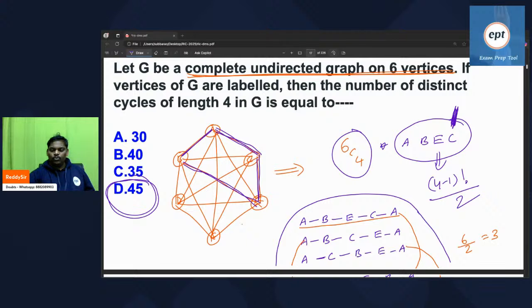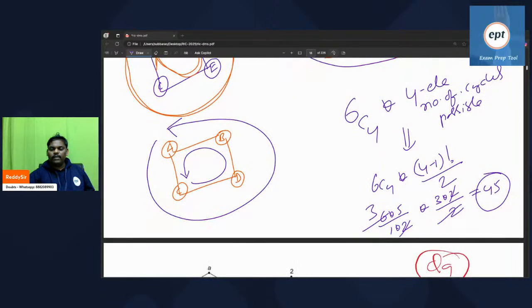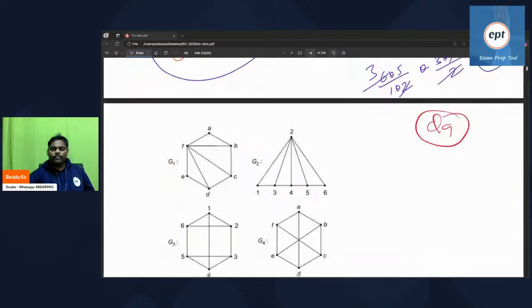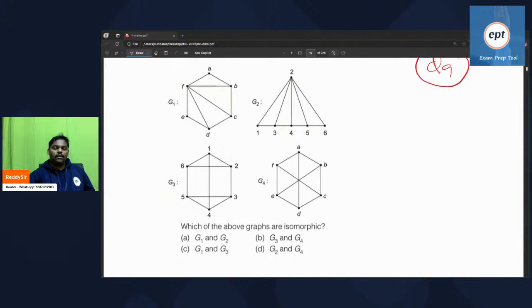Right. Let's move to the next problem. It's a very interesting problem. Please take care. Now come to the next. He's asking, in all these 4 graphs, which are isomorphic? Can you verify?